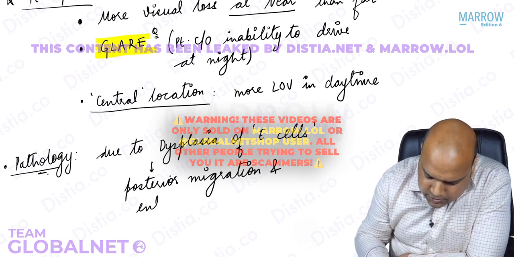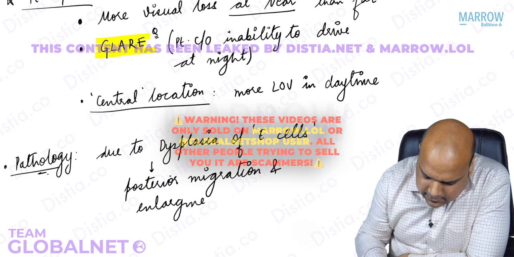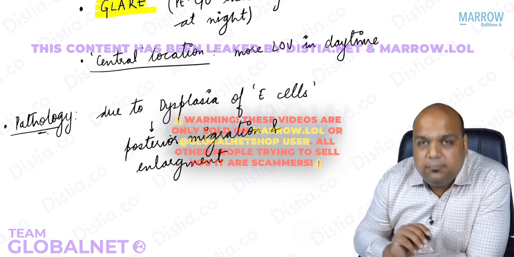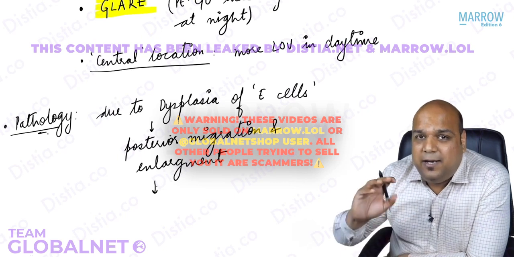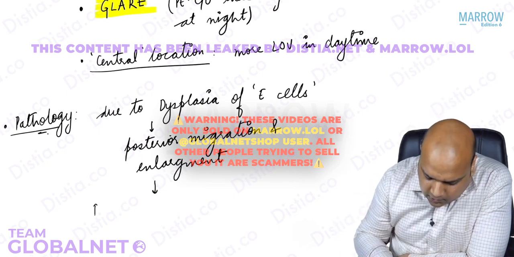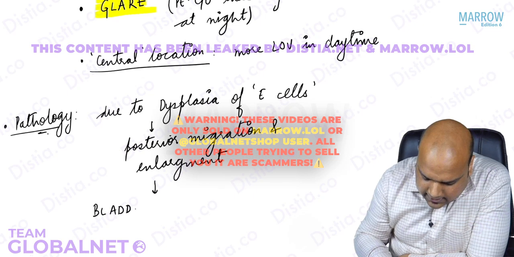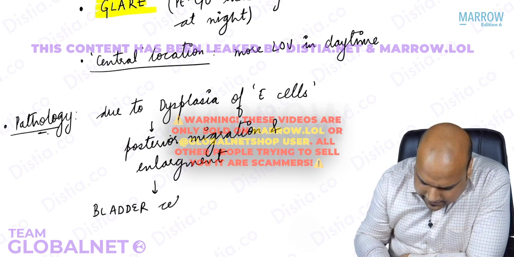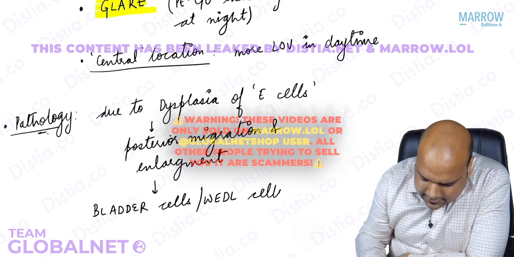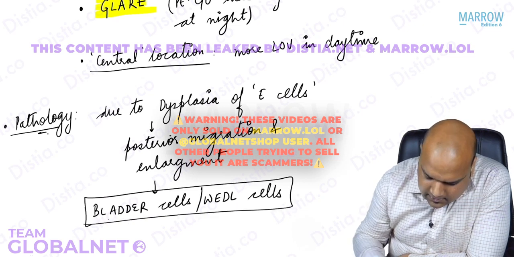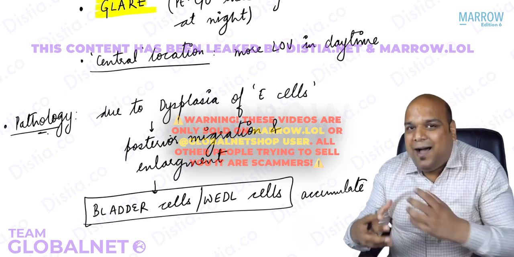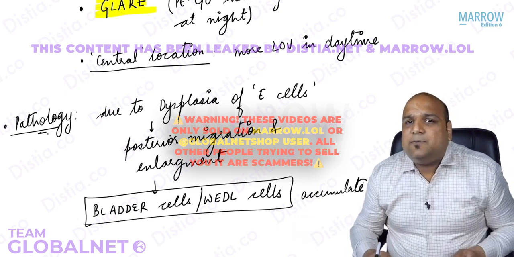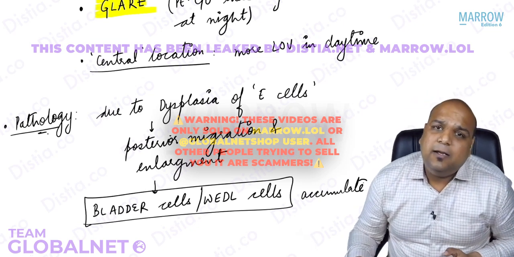During this posterior migration, they are getting enlarged. This posterior migration and enlargement leads to the formation of something called bladder cells or Wedl cells. When they accumulate, they form a plaque-like opacity, and that is what is known as posterior subcapsular cataract.